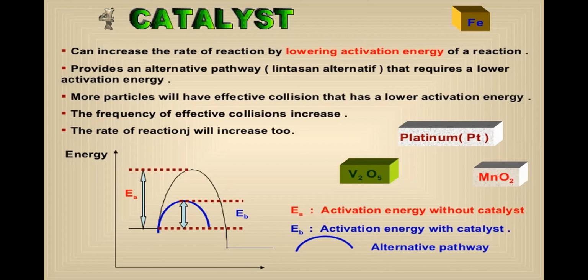As we add a catalyst, it lowers the activation energy of the reaction and provides an alternate pathway that requires a lower activation energy. Therefore, more particles will have an effective collision, the number of effective collisions increases, and the rate of reaction will also increase.